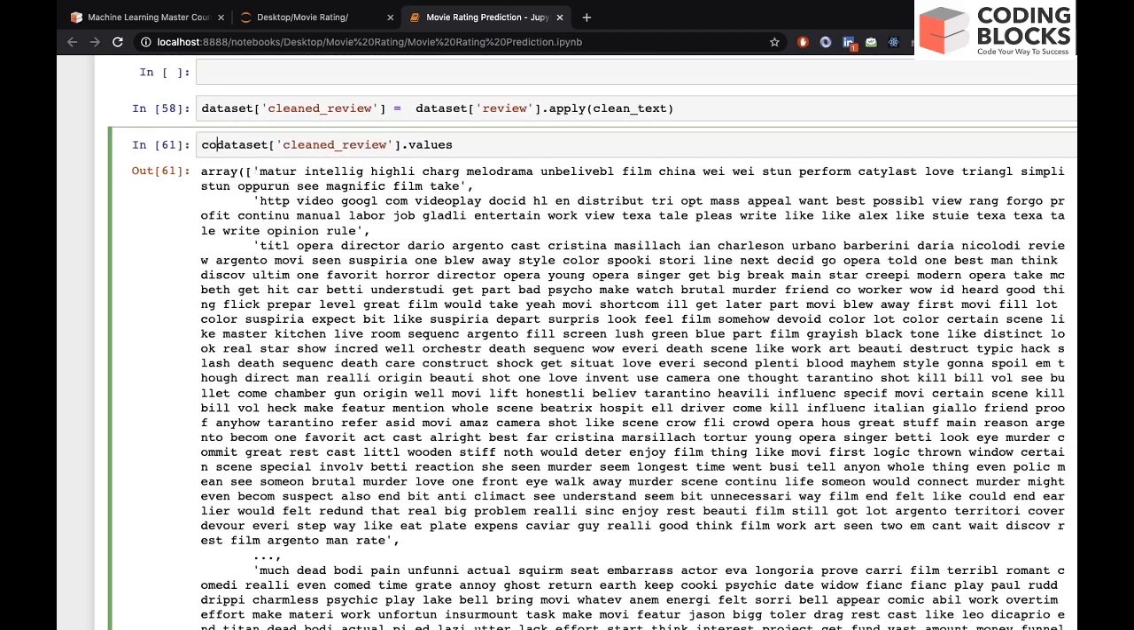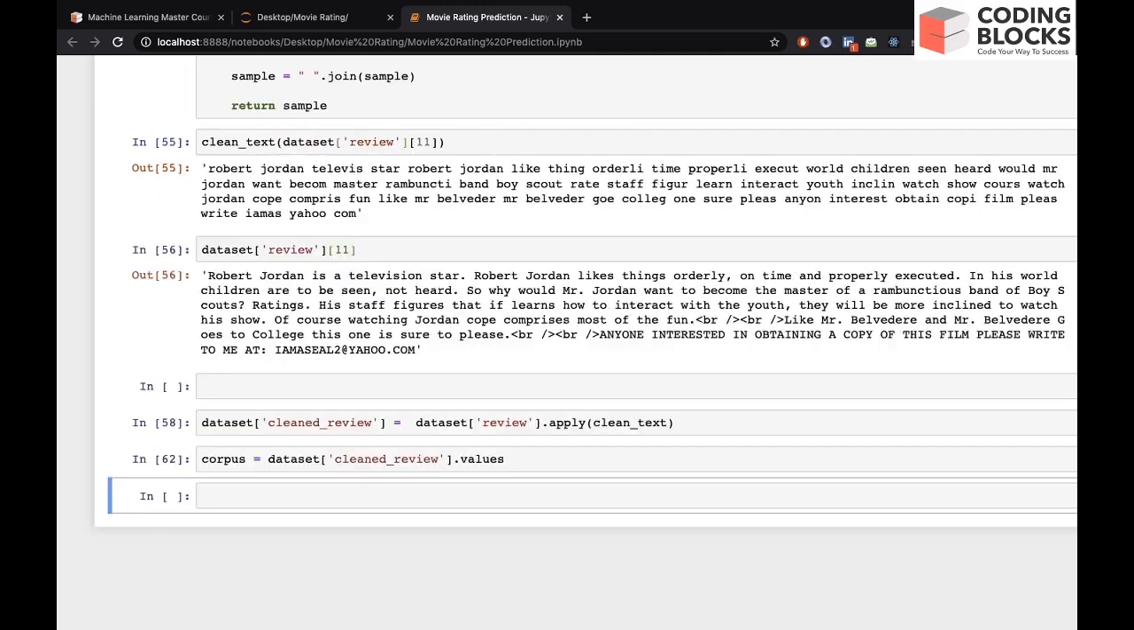We can call this variable corpus. Corpus means the whole document, you can say a lot of documents, a lot of reviews. So this is the corpus.